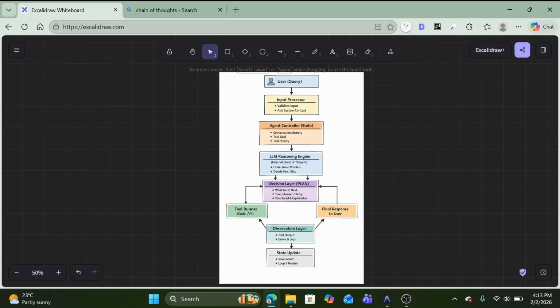Like Devin or AutoGPT, they depend on a loop. That loop is the cognitive loop. What does the cognitive loop mean? Let me ask a question to our AI agent, like, hey, do this. Any kind of query, like create a to-do list for me.